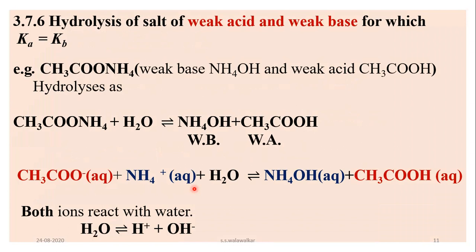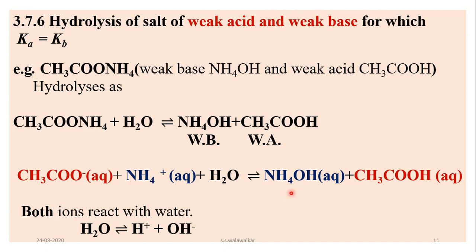And the third case, that is hydrolysis of salt of weak acid and weak base, for which Ka is equal to Kb. An example of this type of salt is ammonium acetate, which is produced from ammonium hydroxide, a weak base, and a weak acid, acetic acid. When such a salt, ammonium acetate, is dissolved in water, it produces the weak base NH4OH and the weak acid acetic acid.